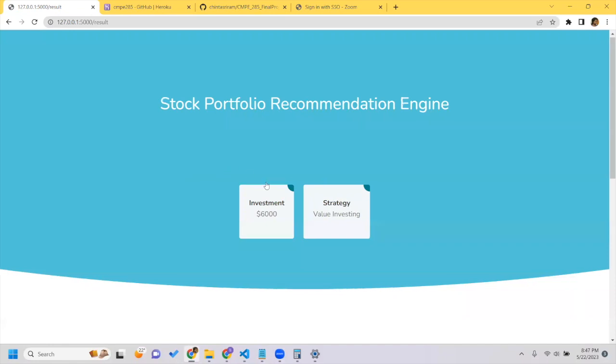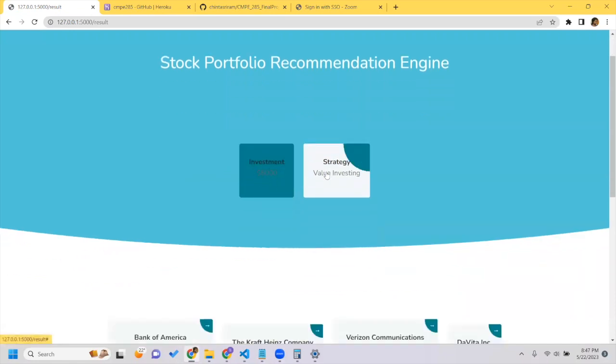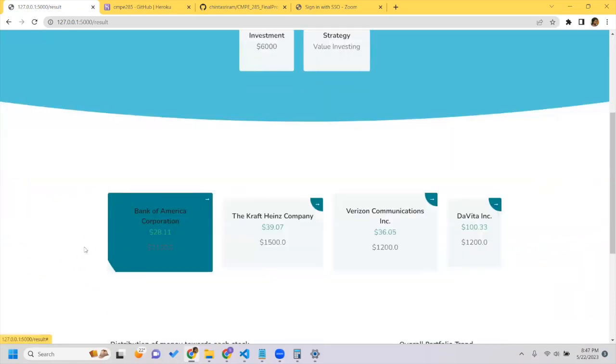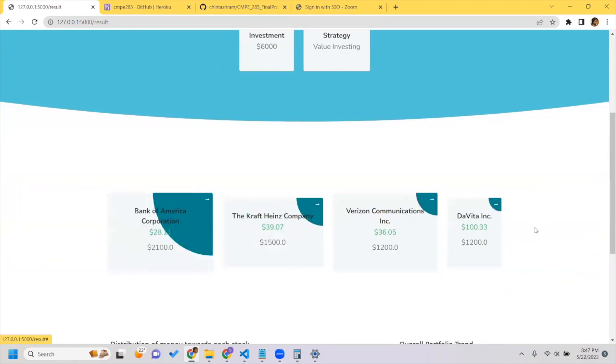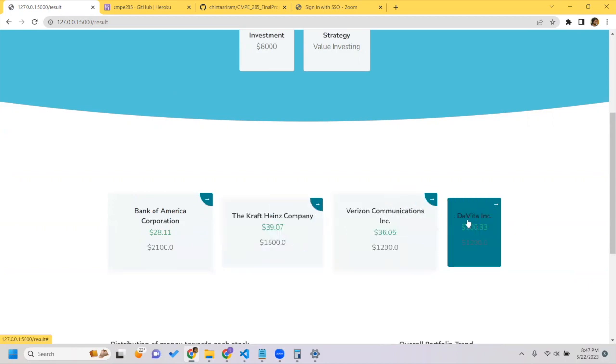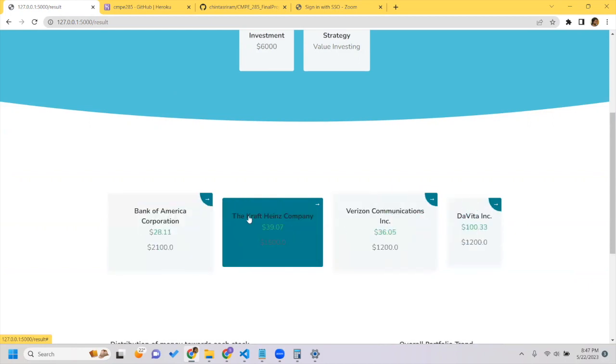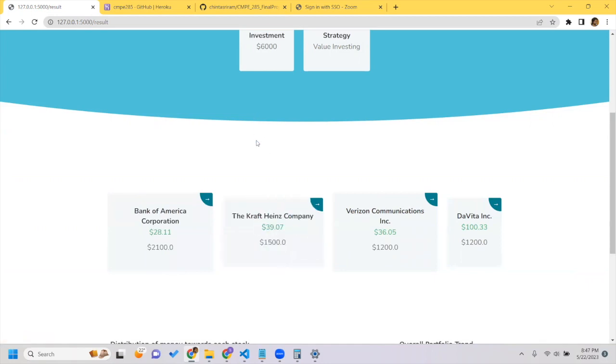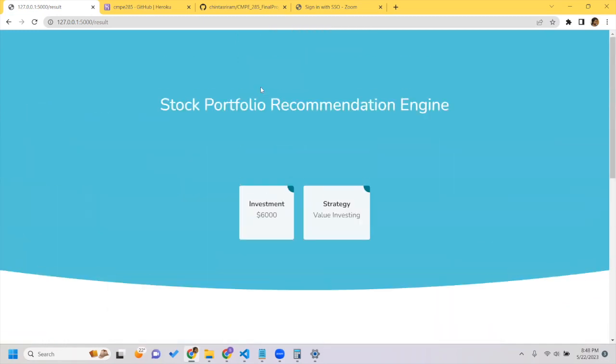So if you can see, the investment is $6,000 and strategy is value investing. So it has selected four companies: Bank of America Corporation, the Kraft Heinz Company, Verizon, and Davicha. So these are the four companies that Yahoo Finance API has suggested for the given investment of 6,000 with the strategy as value investing. So this is the sixth test case.